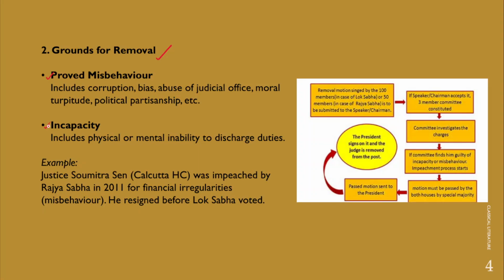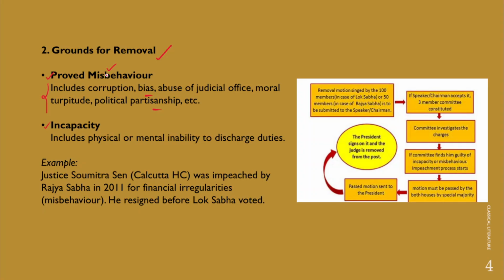However, if we talk about misbehavior, it includes corruption, bias, abuse of the judicial office, moral turpitude, and even political partisanship. So all these things are covered under the proved misbehavior of the judges.